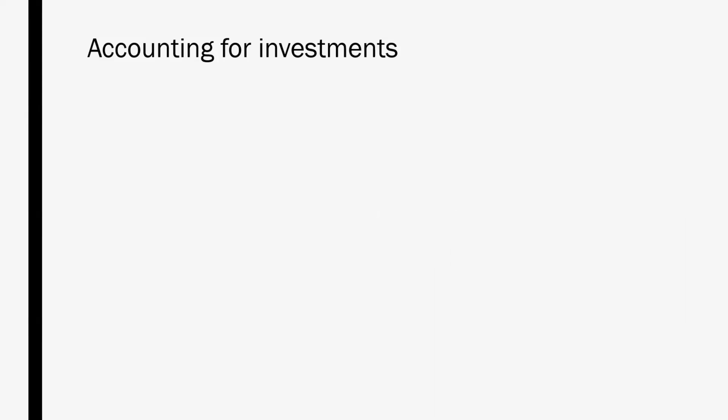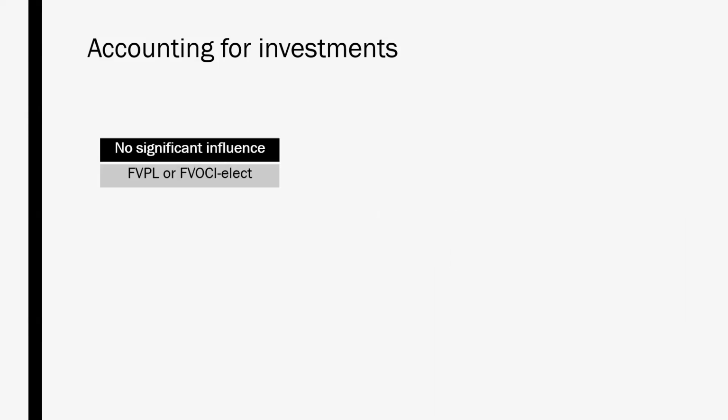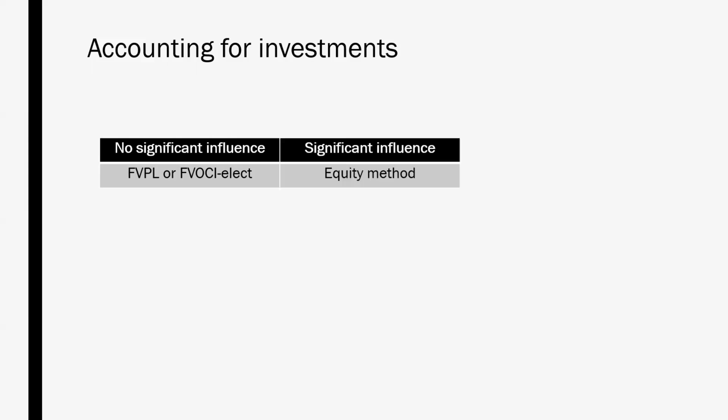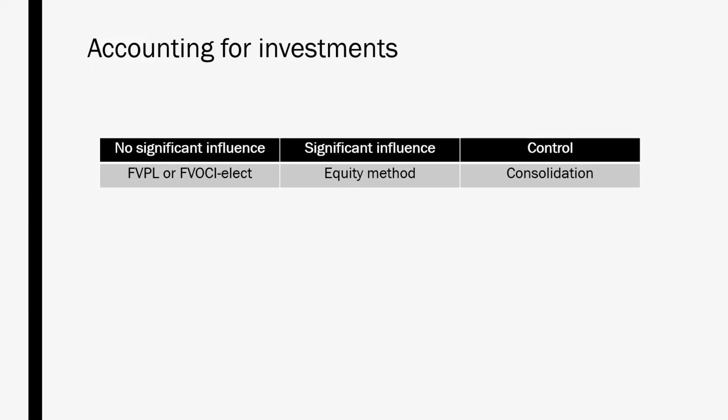Just to remind ourselves, the accounting models for investments in other companies' shares. When no significant influence exists, we treat the investment as a passive investment and account for it as either fair value through profit or loss or fair value through other comprehensive income, if elected. Once significant influence is obtained, we must change over to the equity method. Once control is obtained, the parent company must consolidate the financial information pertaining to the subsidiary into its own financial information.